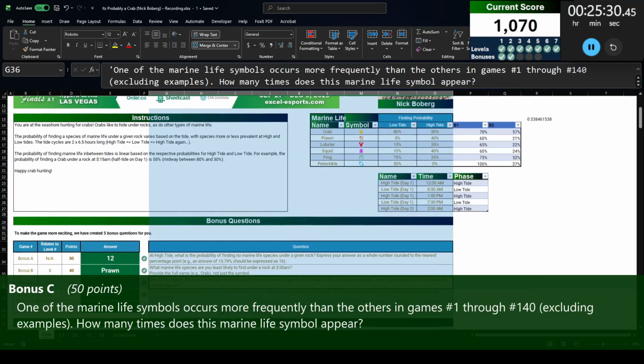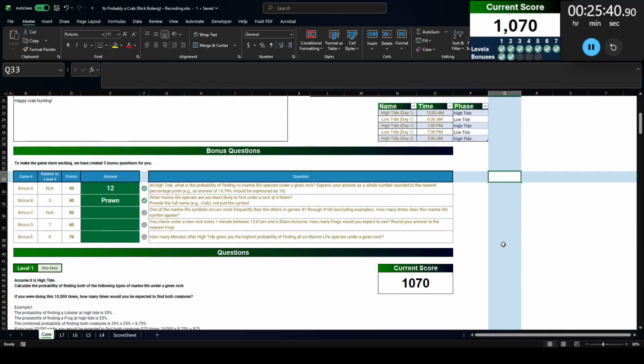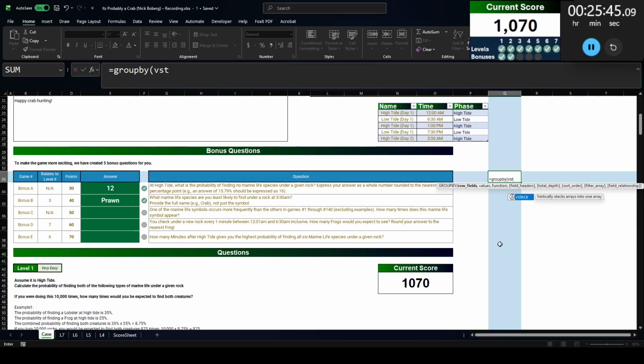Bonus C. One of the marine life symbols occurs more frequently than the others in games numbers 1 through 140, excluding examples. How many times does this marine life symbol appear? Oh, this is one of my favorite group by questions. So we're going to do group by. Actually, we're going to let values be